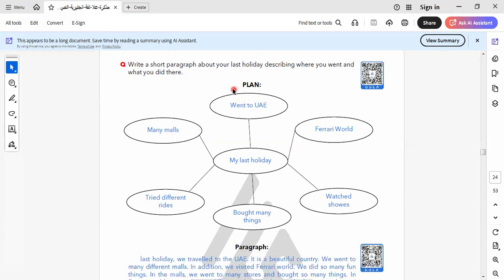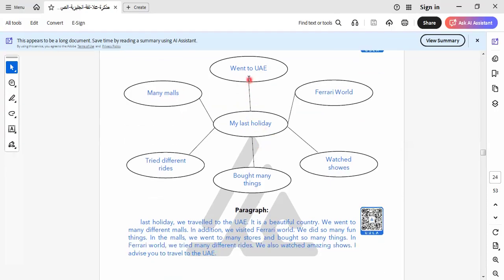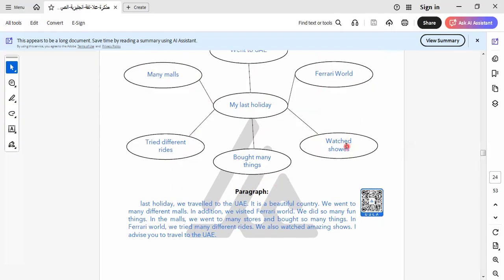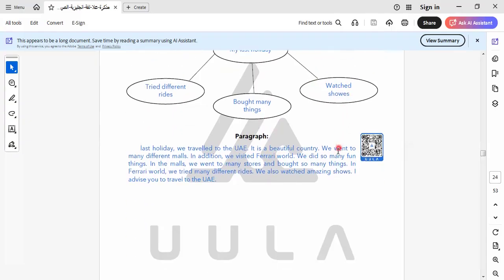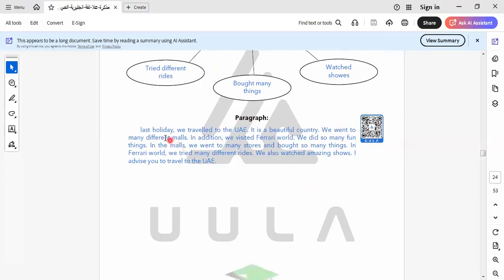Here we talk about the holiday in the United Arab Emirates. My last holiday I went to Emirates. I visited many malls, tried different rides, bought many things, watched shows, Ferrari World. Okay, all these are the things that I did in the United Arab Emirates. Let's read the paragraph together. So here we have a mistake. We must write the first sentence with a capital letter. We must write L as it is.